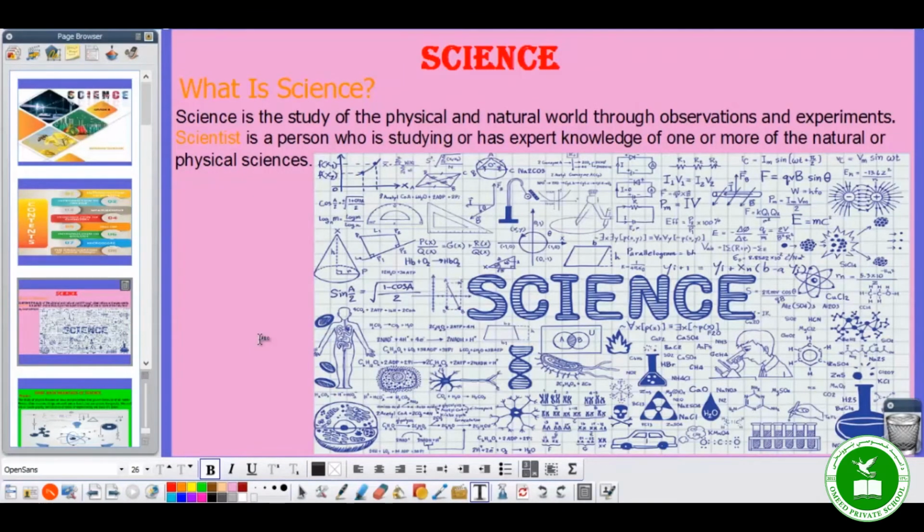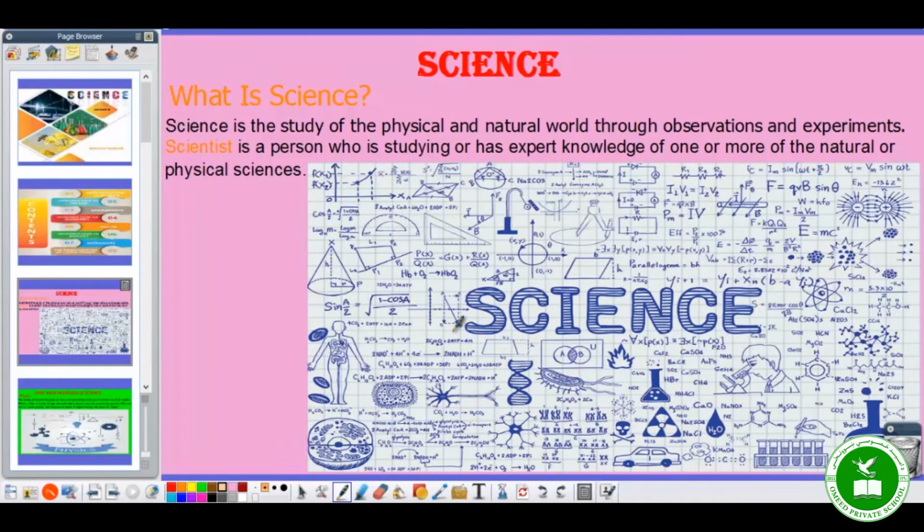What is science? Science is the study of the physical and natural world through observations and experimentations. And I add one more thing, that is measurement. Science is the study of everything in the universe. How does it study the universe? It studies with the help of three methods: one, observation; two, experimentation; and third, I add here, measurement. Using these three methods, science studies the universe.